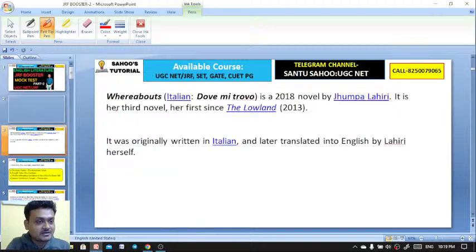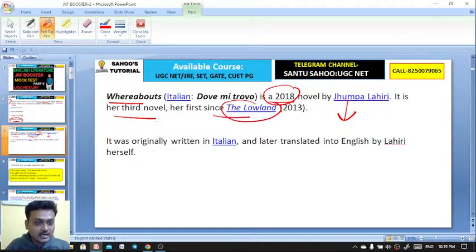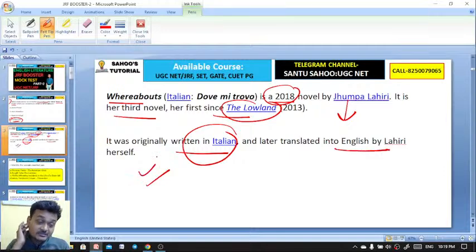And here is the explanation. Whereabouts is a 2018 novel by Jhumpa Lahiri, and it is her third novel, her first since The Lowland. It was originally written in Italian. Later, it was translated into English by Jhumpa Lahiri. And let me tell you that along with Whereabouts, there are certain important works by Jhumpa Lahiri.